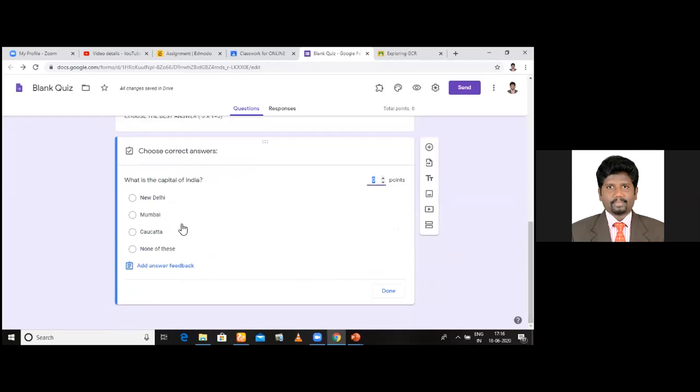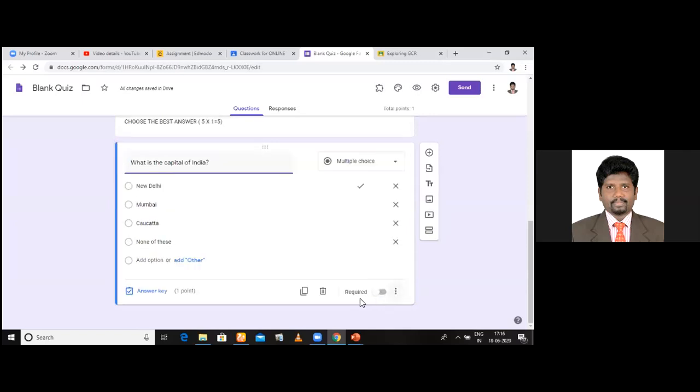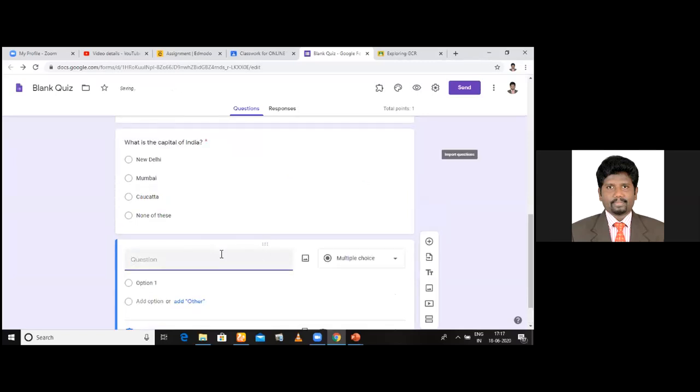Google Forms will evaluate. Click, select the right one, and give the marks. For example, I want to give 1 mark. Just press done after finishing this. I'll show you once again. And make this compulsory because in one word, all the questions are compulsory, no? 5 into 1. Yeah, make this. And go for the next one. See, add question is here. Click add question, and the next question.